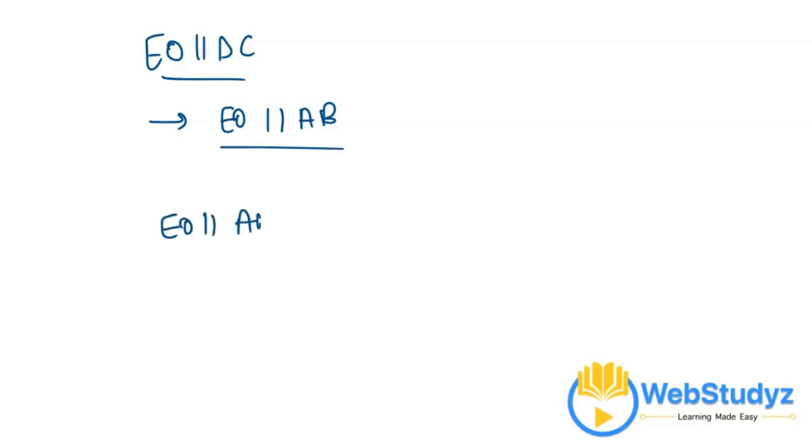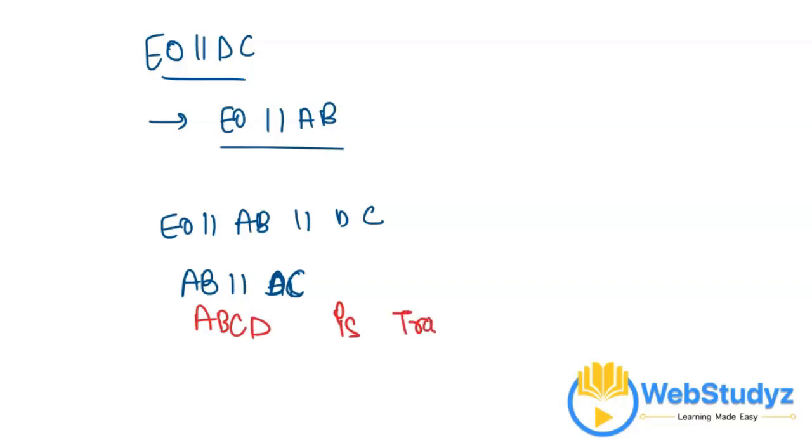We know that EO is parallel to DC, and we also know that EO is parallel to AB. So AB is parallel to DC. If AB is parallel to DC, then one pair of opposite sides of quadrilateral ABCD is parallel. If one pair of opposite sides of a quadrilateral is parallel, then the quadrilateral is a trapezium. So ABCD is a trapezium. This is the answer to the given question.